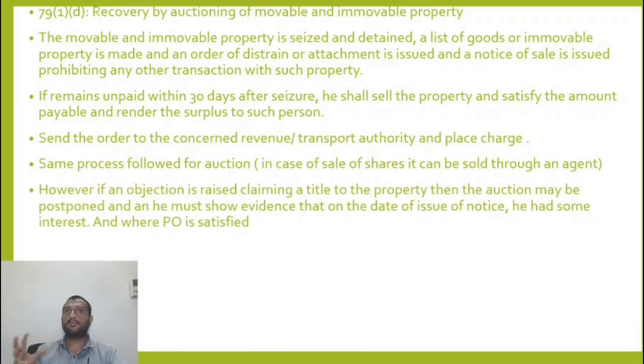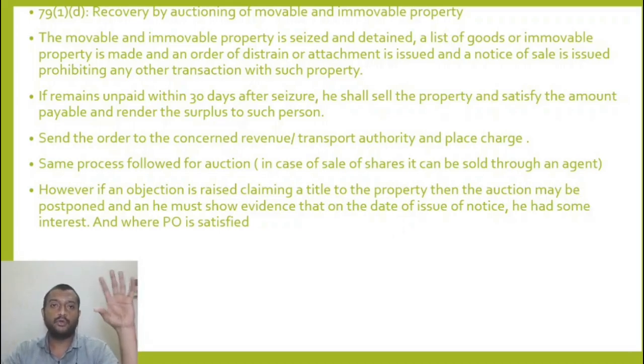In case the property being seized is shares, I can sell it off instead of an auction through a broker. The broker will deduct his commission and pay the balance amount. If an objection is raised by a third person saying that I am the owner of the property, then if he proves to the satisfaction of the proper officer, then the property or goods shall be released to him.